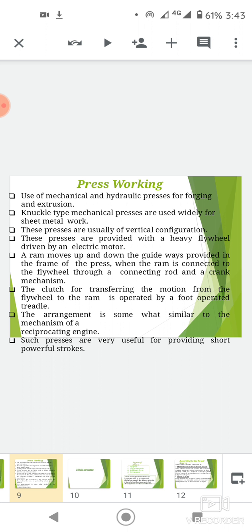Use of mechanical and hydraulic presses for forging and extrusion. Knuckle type mechanical presses are used for sheet metal work. These presses are usually of vertical configuration. These presses are provided with a heavy flywheel driven by an electric motor. The ram moves up and down the gateways provided in the frame of the press.